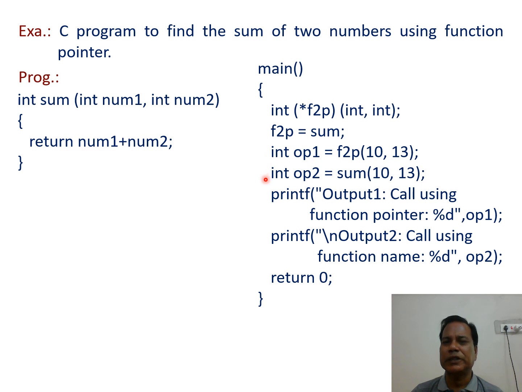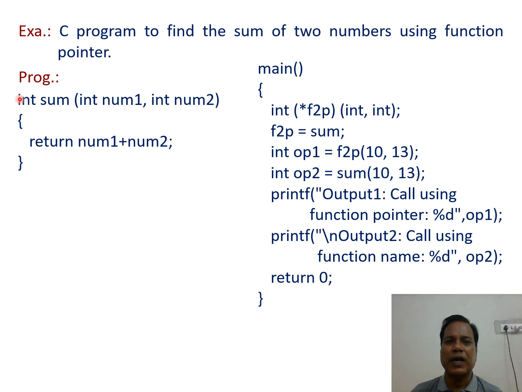Then the next statement is int op2. Integer variable op2 is declared, and using assignment, the function is called using the name of the function, and the same data is passed in.